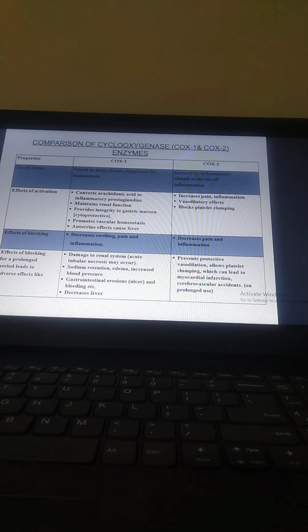And with COX-2, due to this blocking, it prevents production of the vasodilator, allowing platelet clumping, which can lead to myocardial infarction and cerebrovascular accident on prolonged use. So this is the difference between COX-1 and COX-2.